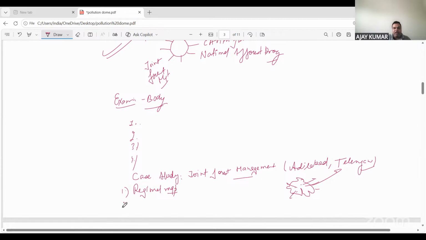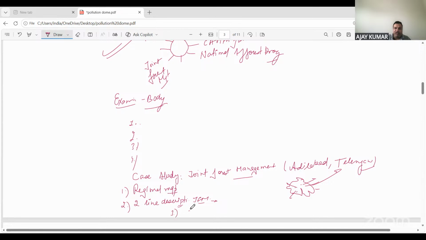Regional map. Then the second point is you have to give a two-line description about this joint forest management. That joint forest management in Telangana, Adilabad is an initiative that has been taken by a particular community. And they have managed to restore the wetlands. They have managed to restore the fertility and all. Something like these two lines.